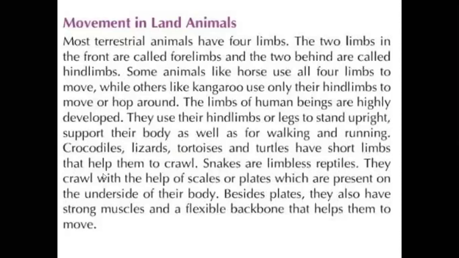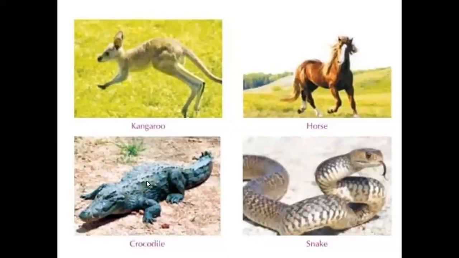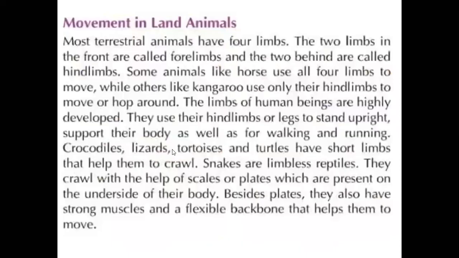And next, crocodiles, lizards, tortoises, and turtles have short limbs that help them to crawl. These kinds of crocodiles have the movement of crawling. Crawl means moving on the belly. So it will move on the land. So lizards and tortoises move through the crawl movement.